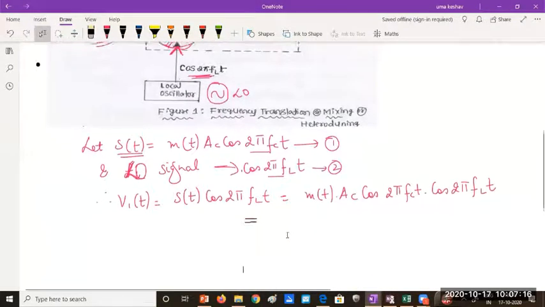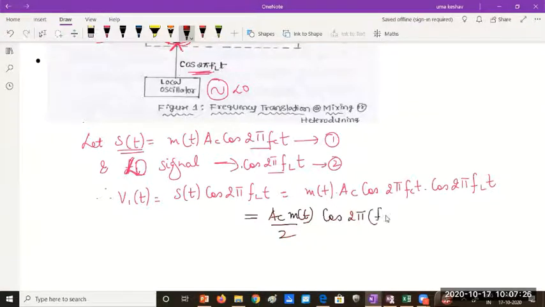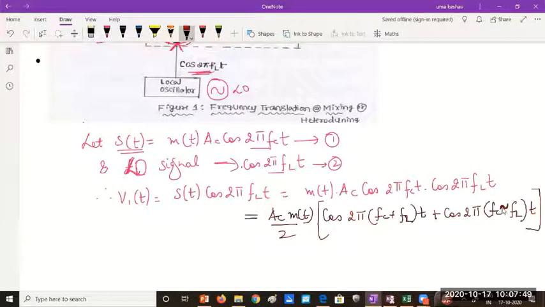ACM of T by 2 into cos 2 pi FC plus FL into T, plus ACM of T by 2 cos 2 pi FC minus FL into T. This minus, we can also write it as a difference, because depending upon whichever is higher, it doesn't matter because it is inside a cosine.